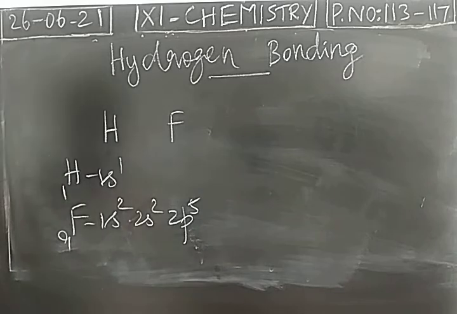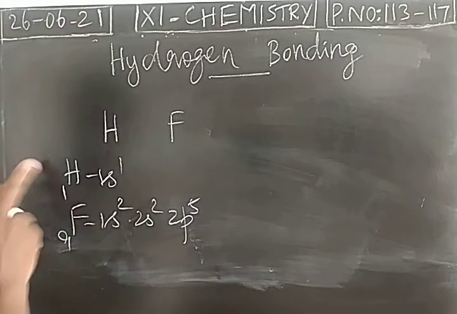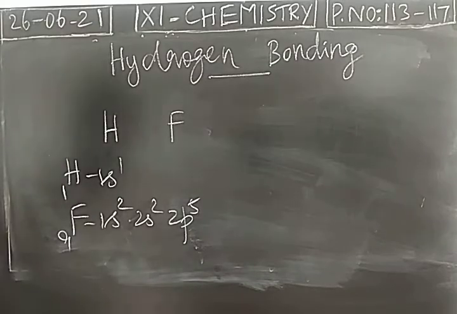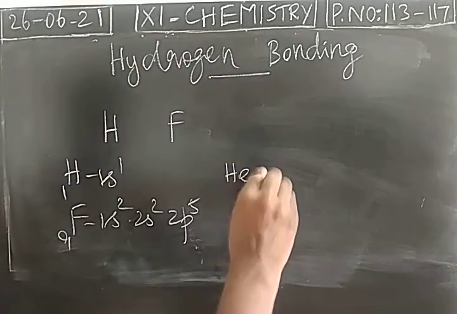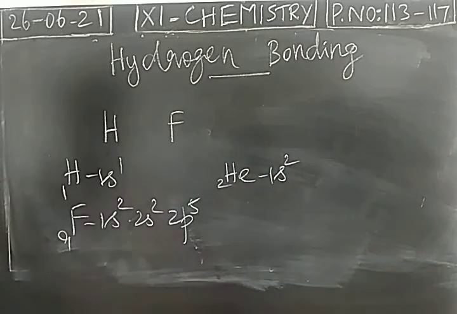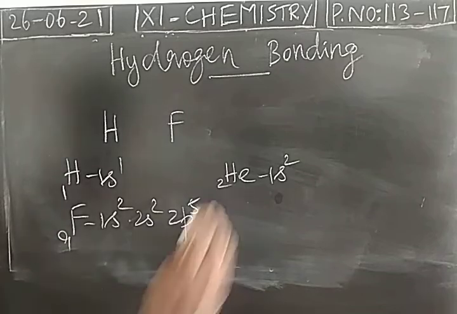So to attain the electronic configuration of the nearest noble gas, both the atoms are in need of an electron, isn't it? Hydrogen needs an electron to reach the 1s2 configuration of helium.